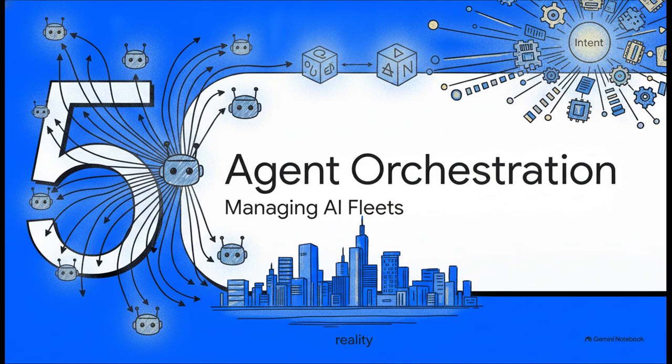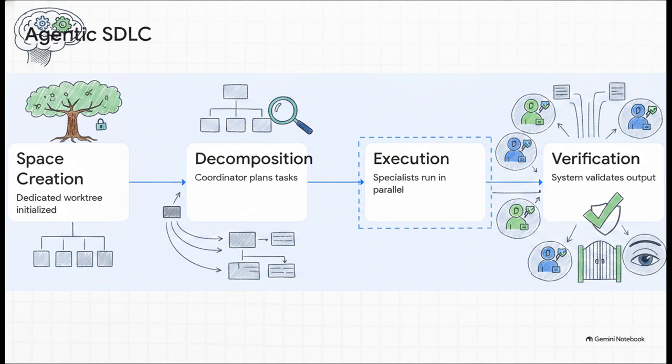And finally, part 5, orchestrating the agent fleet. So how do top-tier platforms actually build this into reality? Well, they follow a very structured, agentic software development lifecycle. First, a space is created which initializes a dedicated worktree. Next, a coordinator agent plans and decomposes the tasks. Then, specialized agents execute those tasks concurrently on separate branches inside their own isolated worktrees. And finally, a verifier checks the results as an automated quality gate before a human ever even looks at it.